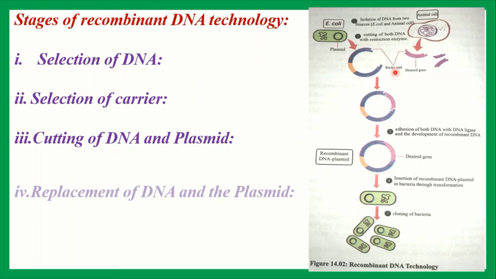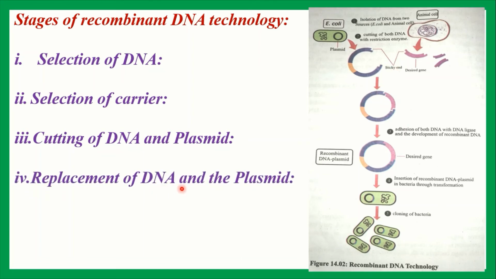Then fourth point, replacement of DNA into the plasmid. So everybody see this figure. In this figure, this desired part is joined or replaced into the plasmid. Then by applying ligase enzyme, the desired part of DNA is joined on the plasmid.